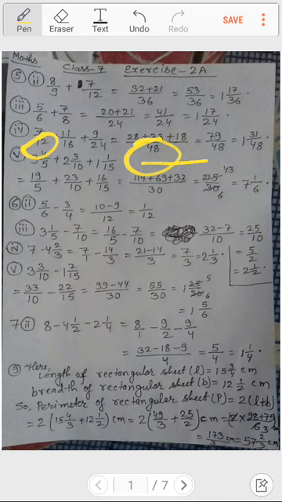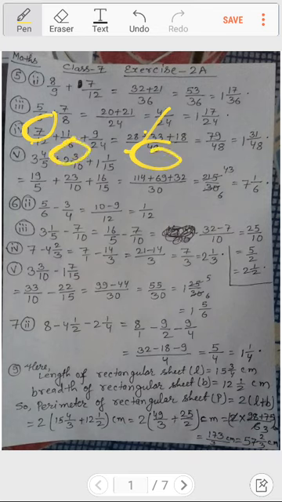So 12 fours are 48, so I had multiplied its numerator with 4, that is 7 fours are 28, and I had written over here 7 fours are 28. In the same way, 48 divided by 16 gives 3, so I had multiplied its numerator 11 with 3 and it became 33. And in the same way I had divided 48 by 24.